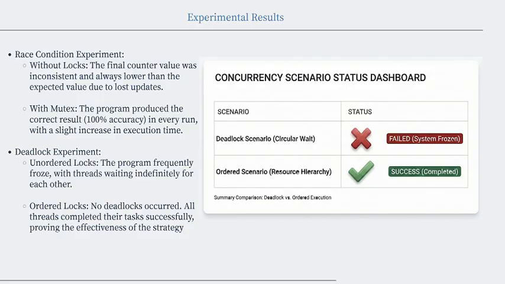Okay, so I will explain this in short. Okay, doctor. Without locks, the shared container ended with a wrong or a similar value to what was executed. With a mutex, the container was always correct, but the program takes slightly more time. Without lock ordering, sometimes the program froze, as we saw in the deadlock before. With lock ordering, no deadlock, all threads finished normally.